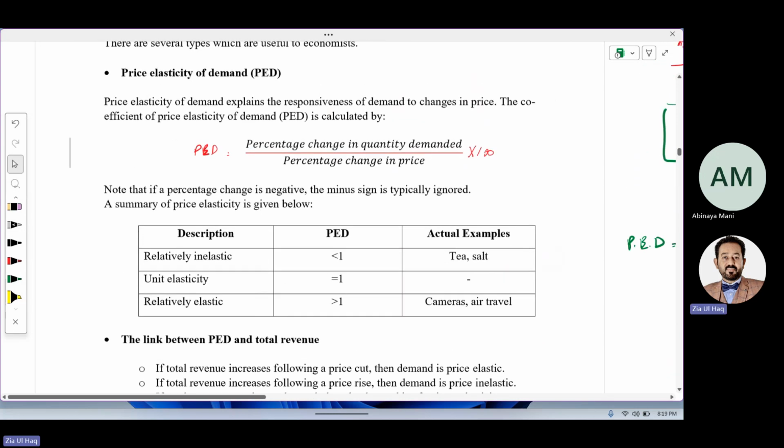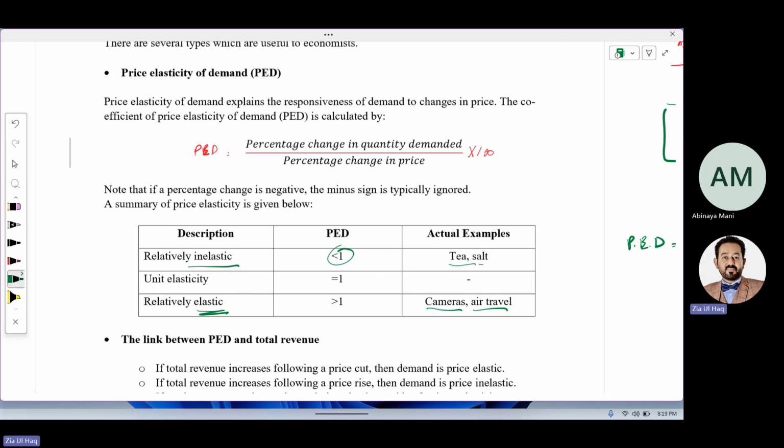Note that if the percentage change is negative, the minus sign is typically ignored. And we need to see whether the answer is lesser than 1 or greater than 1. In case the answer is greater than 1, we call it elastic demand. For normal goods like cameras and air travel, the demand is usually elastic. If the answer is lesser than 1, we will call it inelastic.